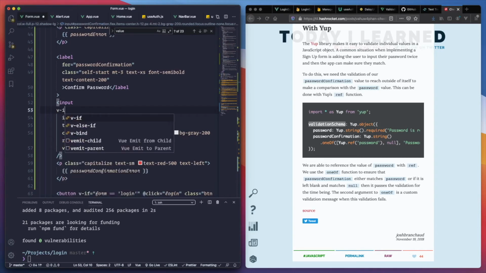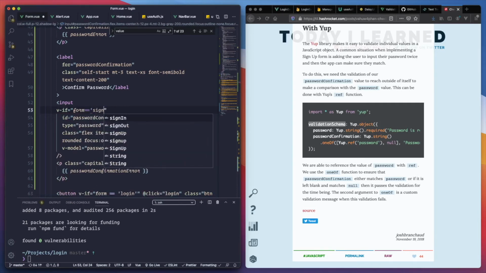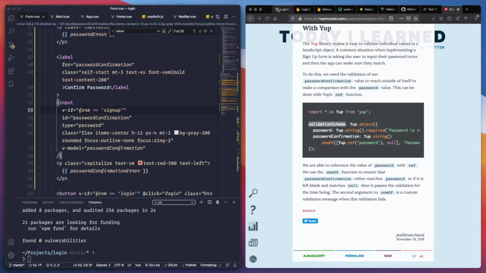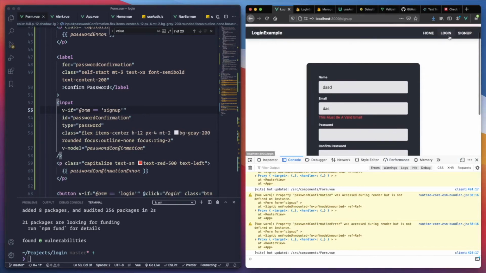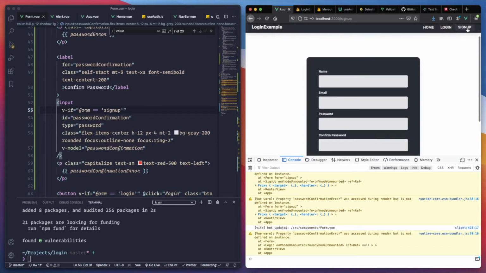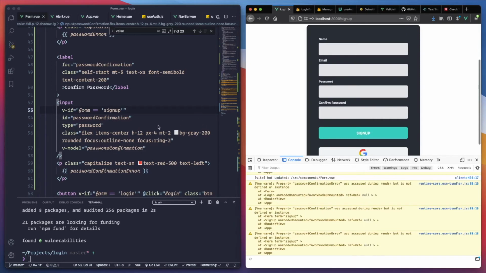Something really important, the if only when form equals sign up. That means that confirm password is there, but if I go to login, it's not there. Cool.